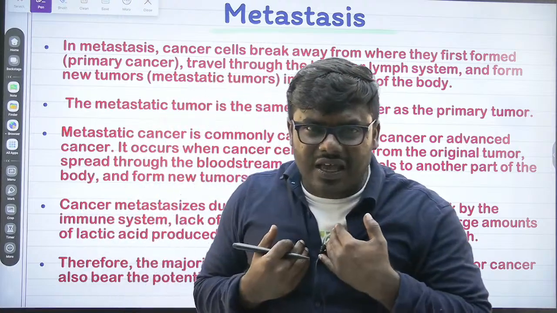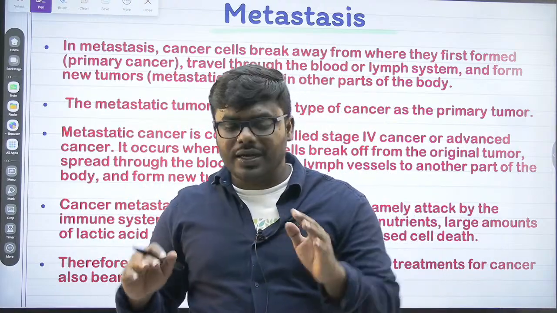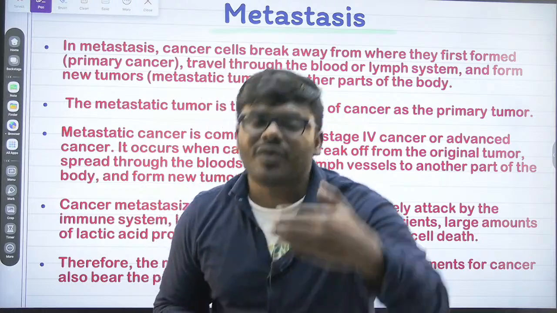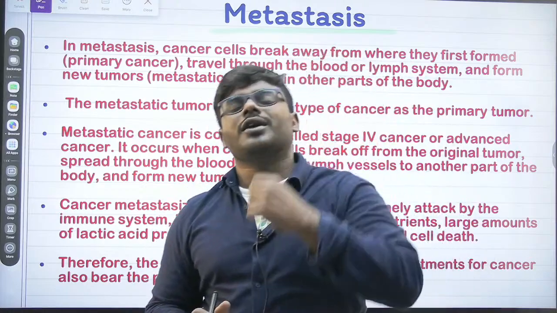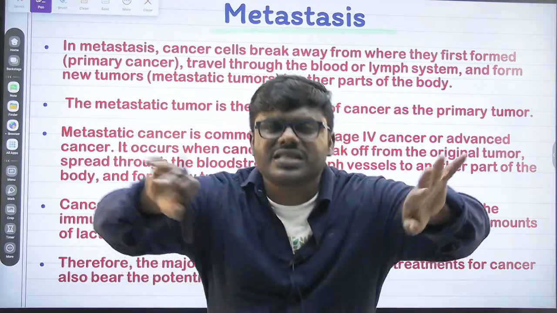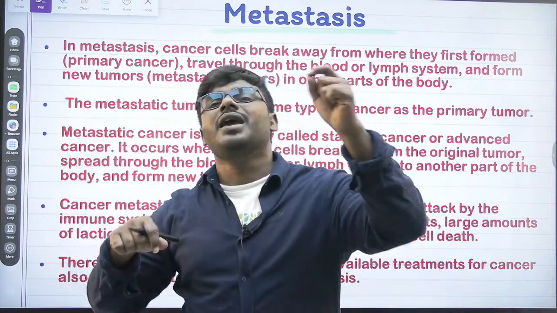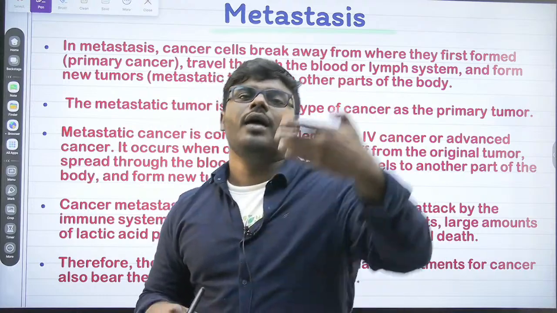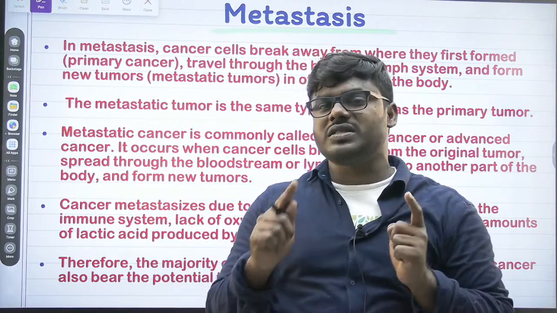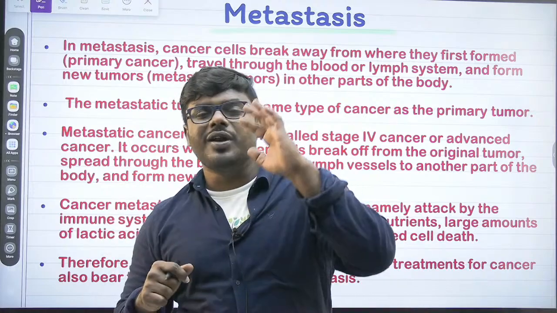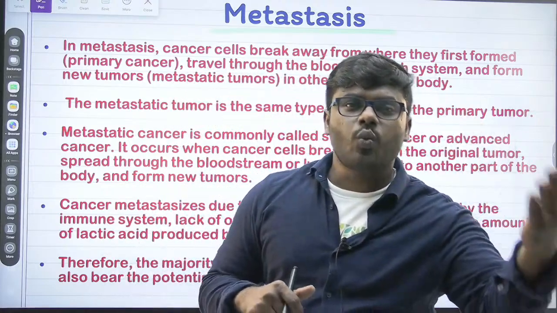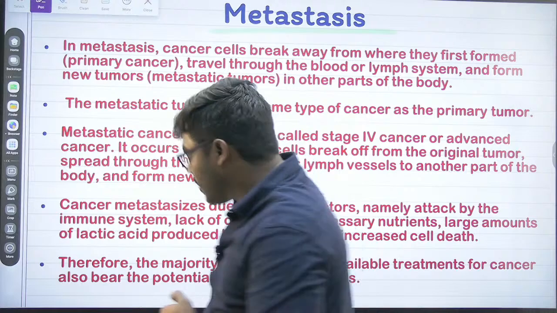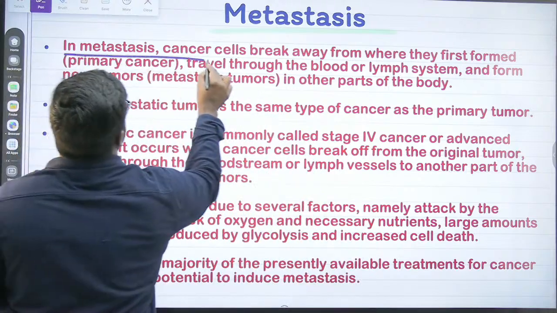Our normal cells never have the capability to move from one area to another area. But what about the cancer cell? They can easily move. The ability of a cell to move from one area to another area, we call it metastasis.